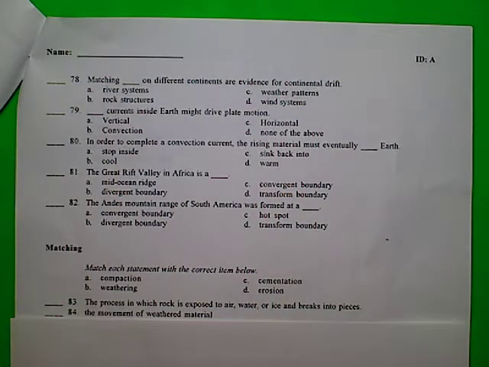Matching. Match each statement with the correct item below. A. Compaction. B. Weathering. C. Cementation. D. Erosion. Number 83. The process in which rock is exposed to air, water, or ice and breaks into pieces. Number 84. The movement of weathered material.